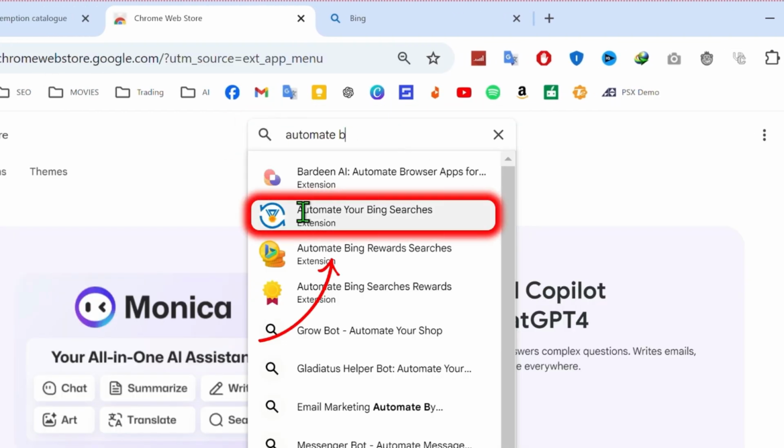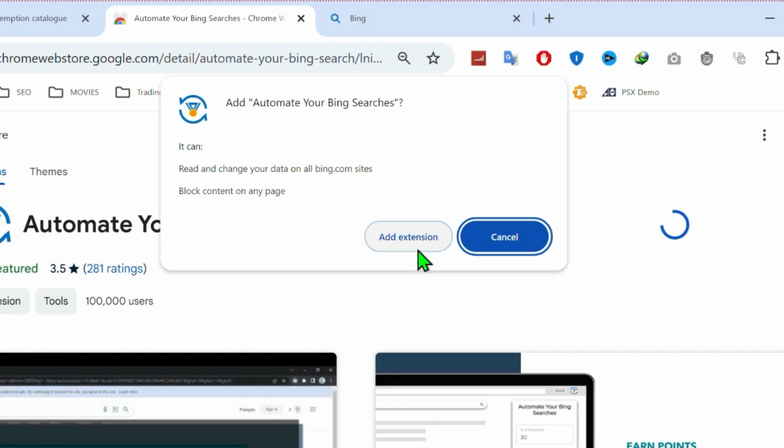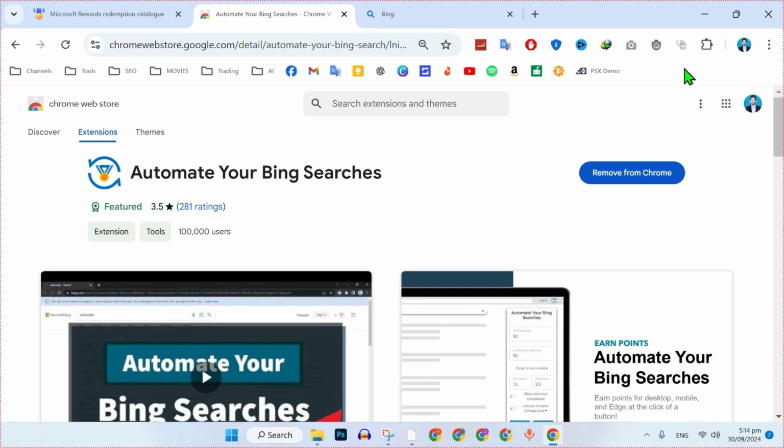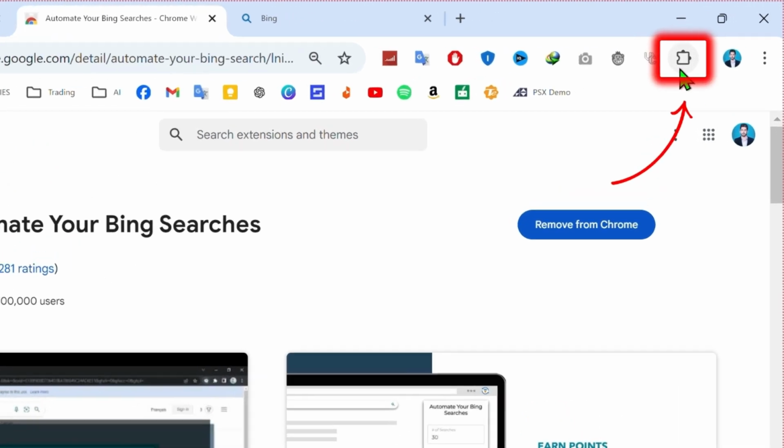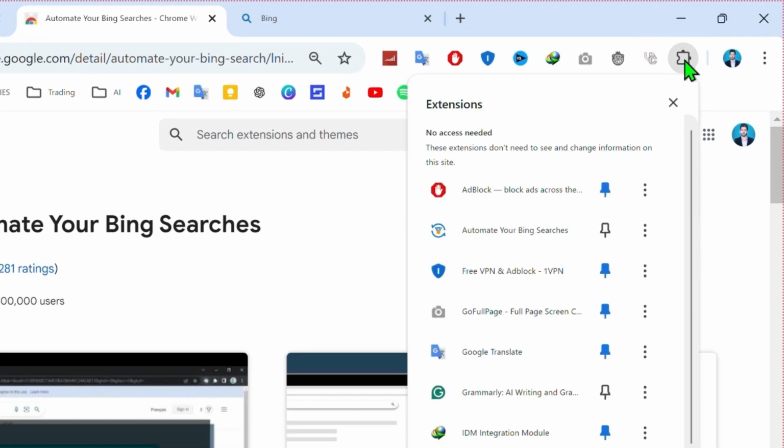Find the appropriate extension and click Add to Chrome. Once added, confirm by clicking Add Extension. After the extension is installed, click on the puzzle icon, Extensions menu, in the top right corner of your browser. Pin the Automate Bing Searches extension for easy access.